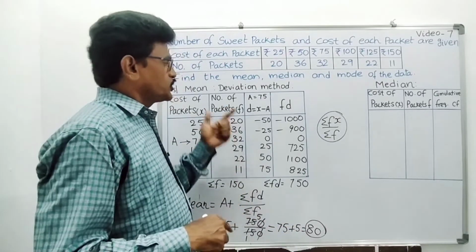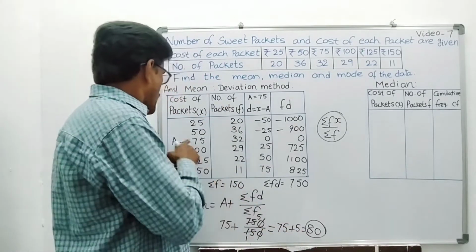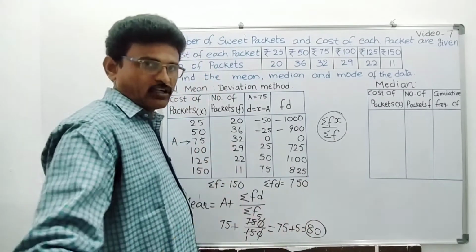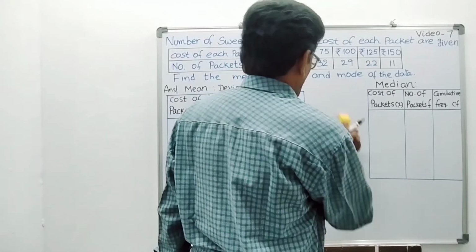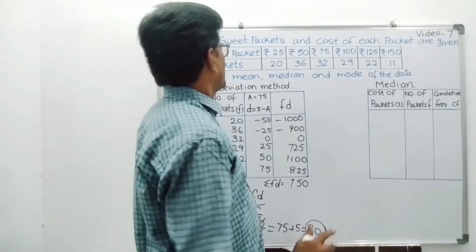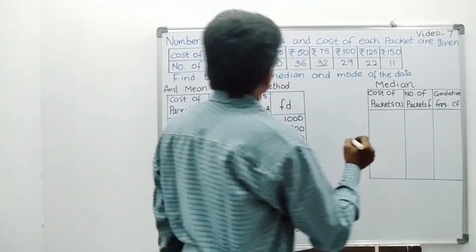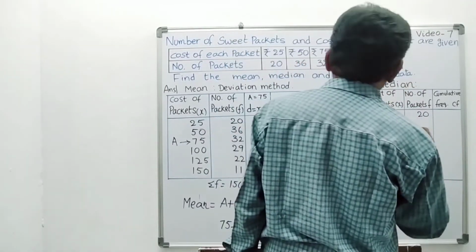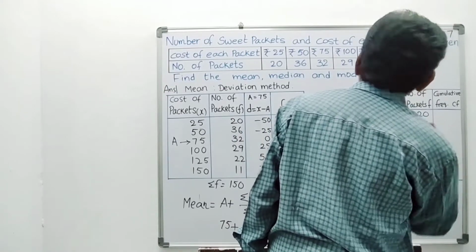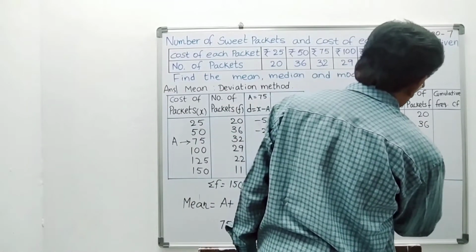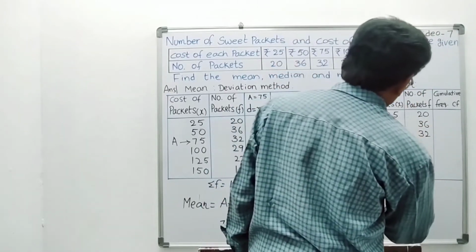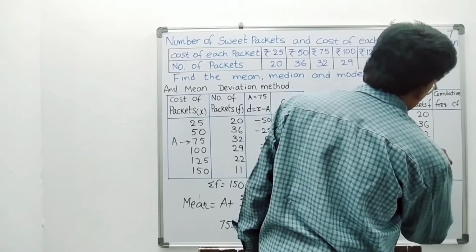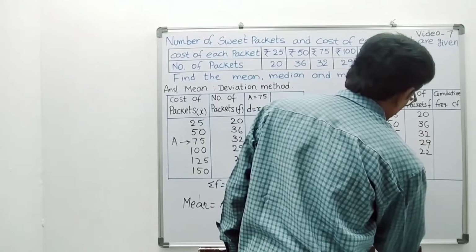In deviation method, you are getting 80. In direct method also, you will get the same value. And one more thing, I am assuming A 75. If you take 100 or 50 also, again you will get answer 80 only as the mean, right? Now, same problem, we will find median. Students, first I am entering 25, 20. Same vertically you have to enter 25, F value 20, 50, 36, 75, 32, 100, 29, 125, 22, 150, 11.